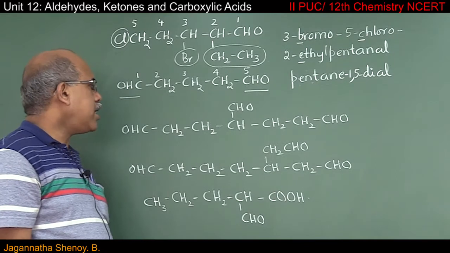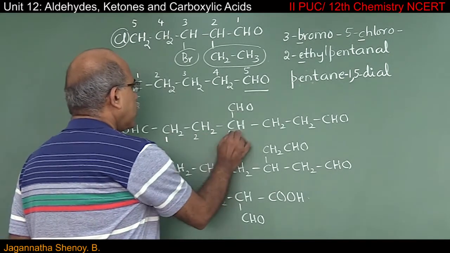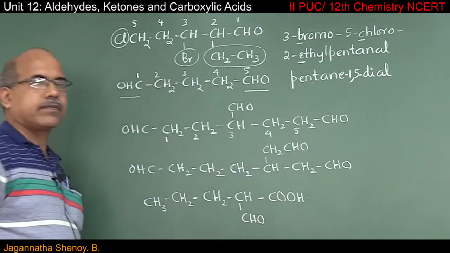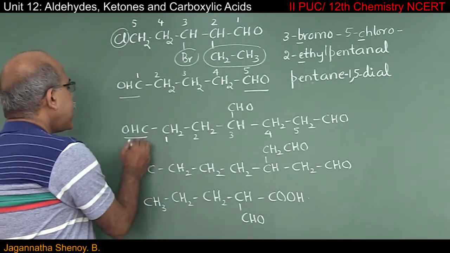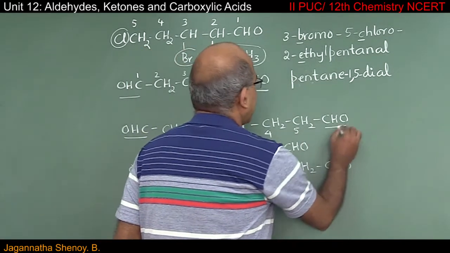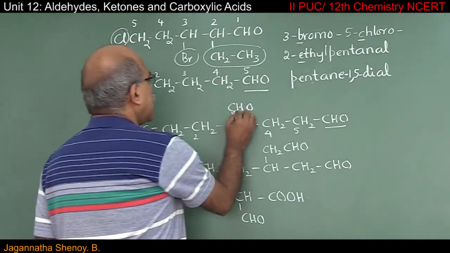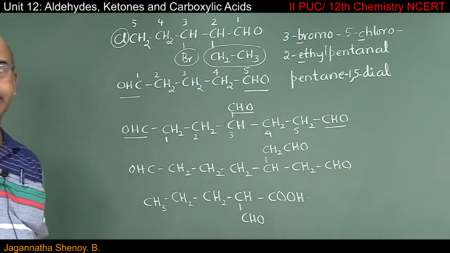Then, I'll start numbering this way. This is carbon atom number 1. So, 2, 3, 4 and 5. And because the carbon atoms of CHO are not considered, we call this CHO group as carbaldehyde.